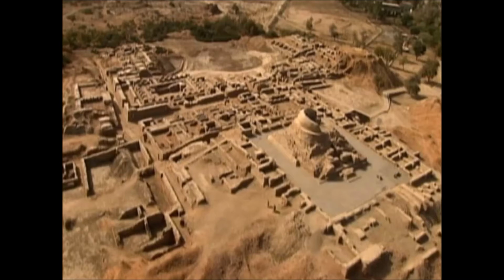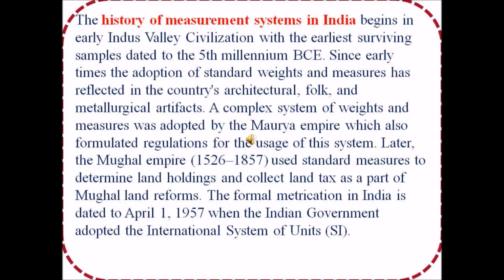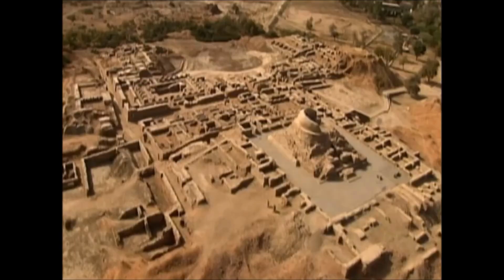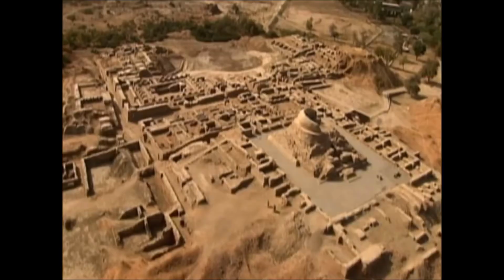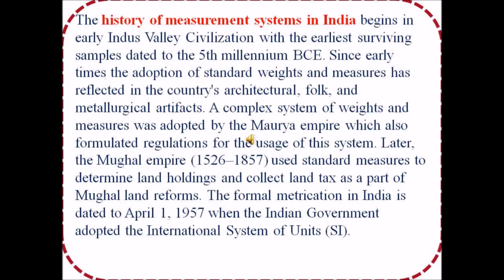A complex system of weights and measures was adopted by the Maurya Empire, which also formulated regulations for the usage of this system. Later, the Mughal Empire used standard measures to determine land holdings and collect land tax as a part of Mughal land reforms. Formal metrication in India was adopted on April 1st, 1957, when the Indian government adopted the International System of Units.